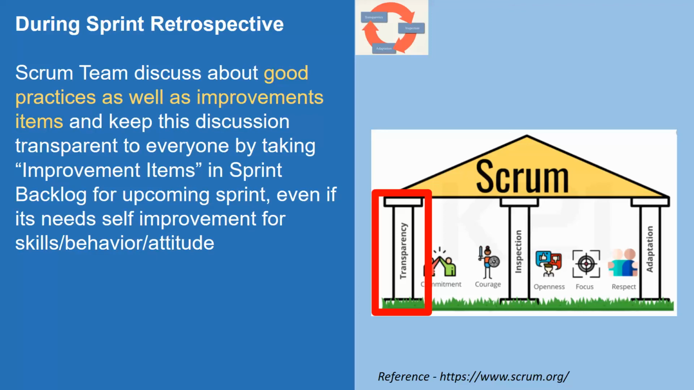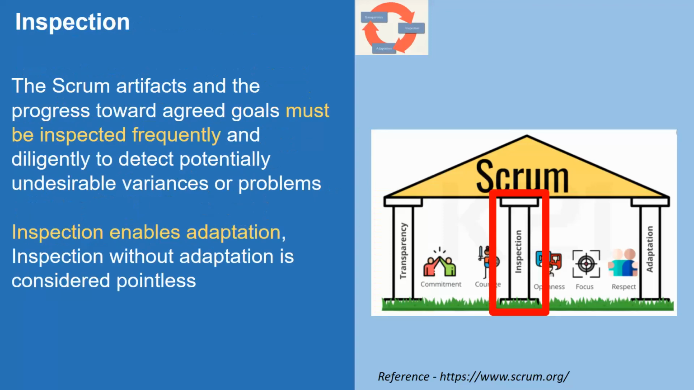So let's talk about the other pillar, which is inspection, and how it is helping us. Inspection: the Scrum artifacts and the progress toward agreed goals must be inspected frequently and diligently to detect potential undesirable variances or problems. Inspection enables adaptation. Inspection without adaptation is considered pointless.